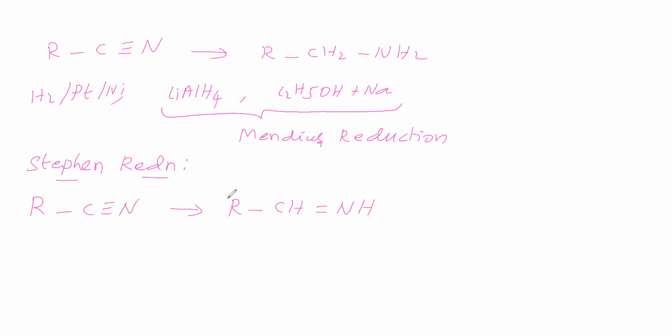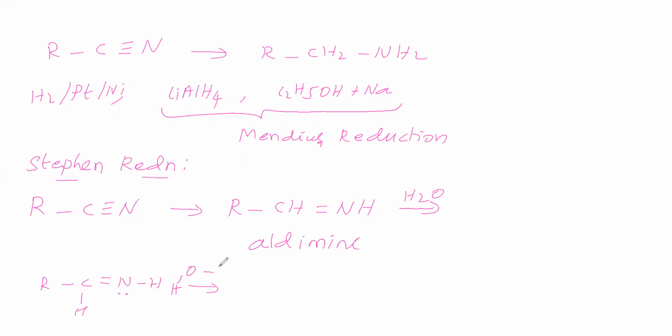This is called aldimine, because this part is the aldehyde part. Therefore, we call it an aldimine. This undergoes hydrolysis. What does it give on hydrolysis? That we will see. So RCH=NH undergoes hydrolysis.